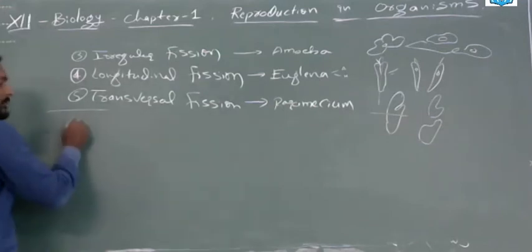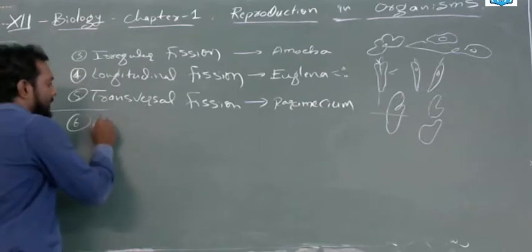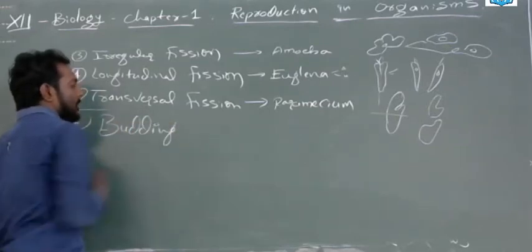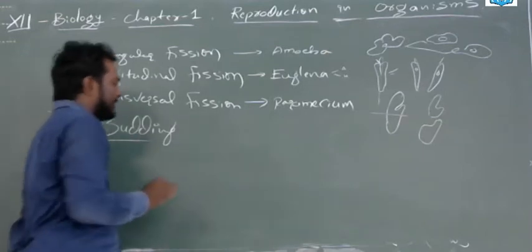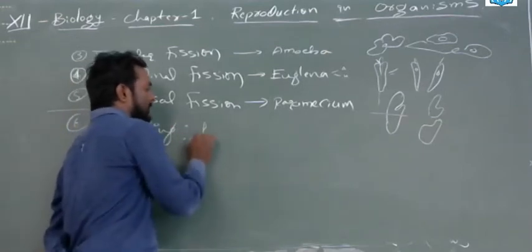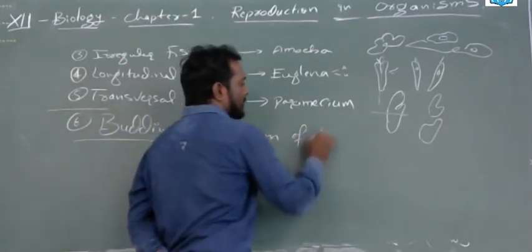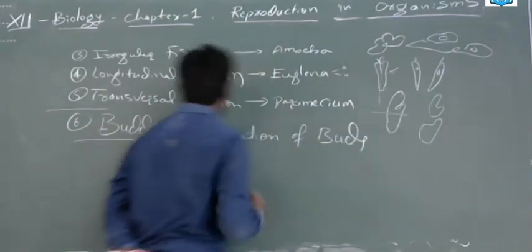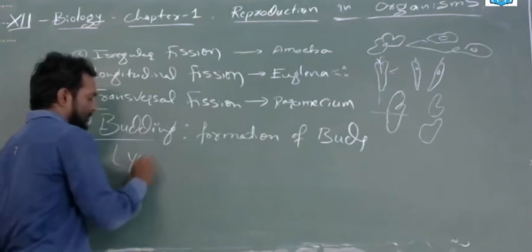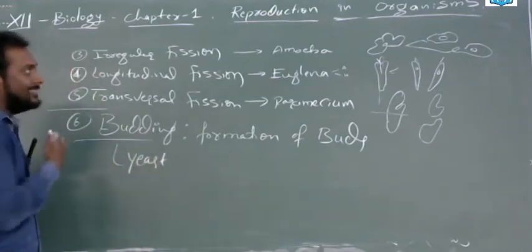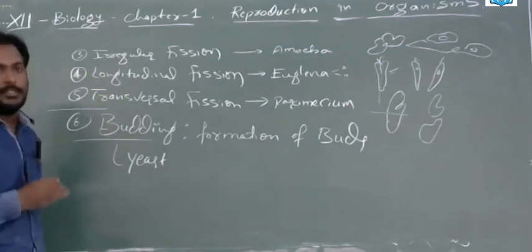Next, the sixth is budding. Budding, what is special? Budding means formation of buds. Simple thing is, the buds will be formed. This can be seen in the yeast. You have to remember this. Generally, these can be seen in unicellular organisms.